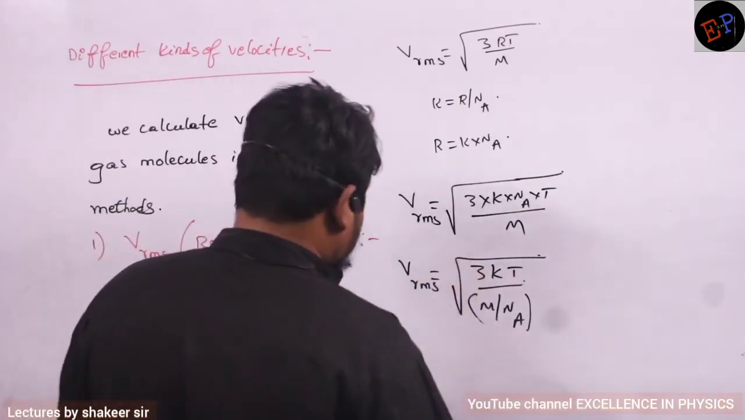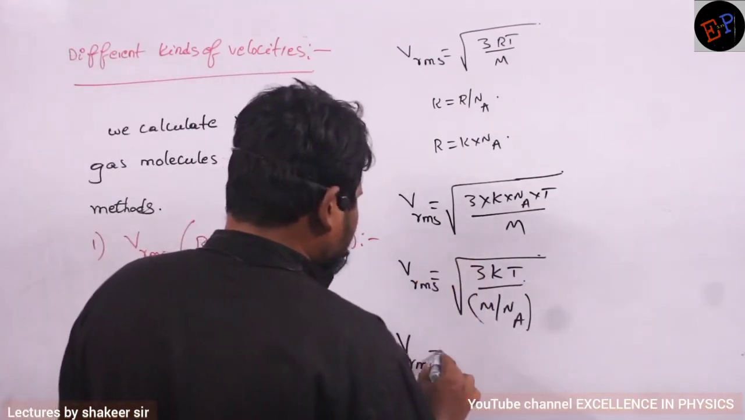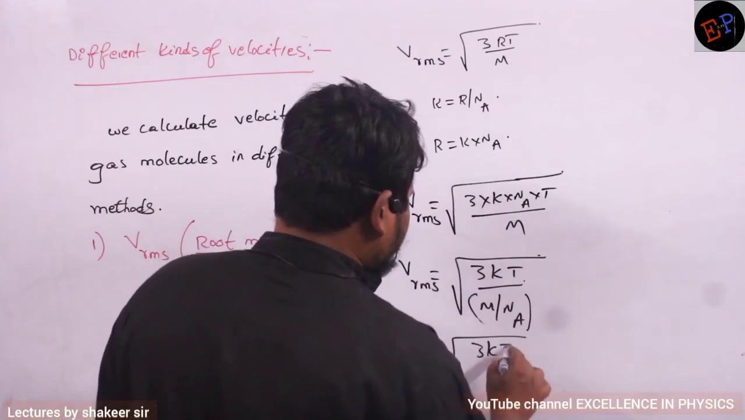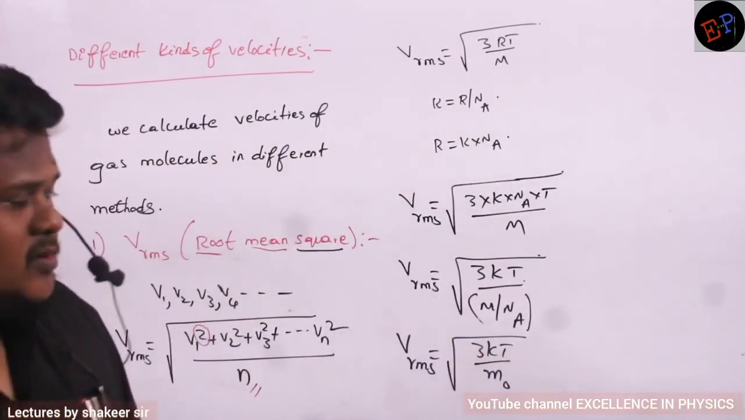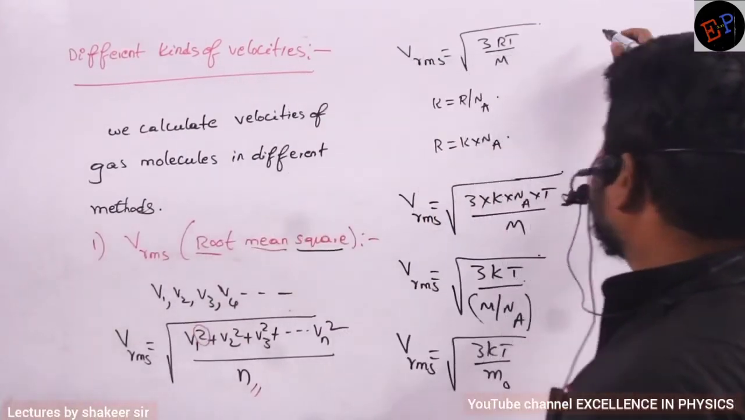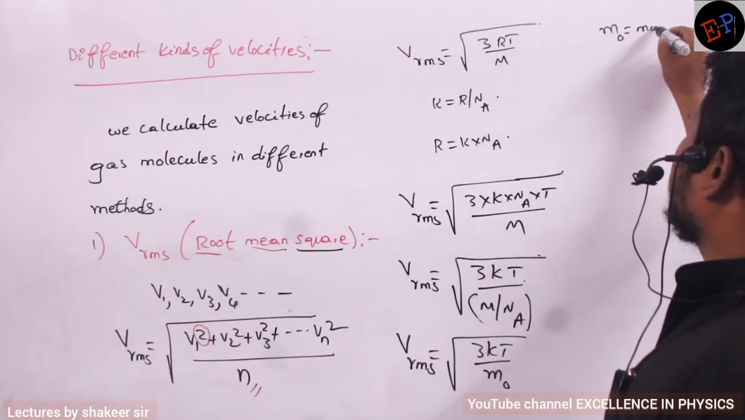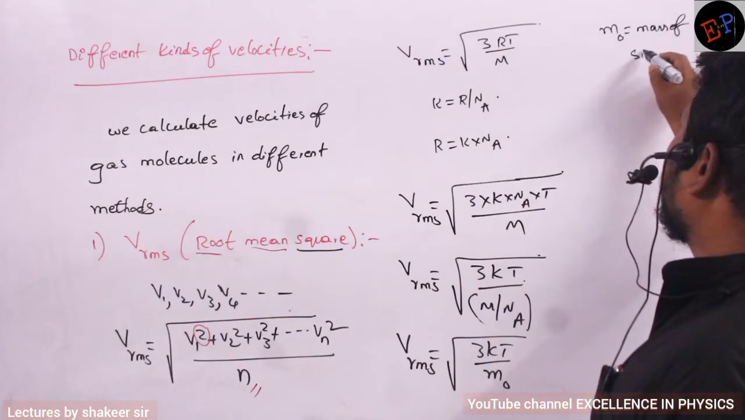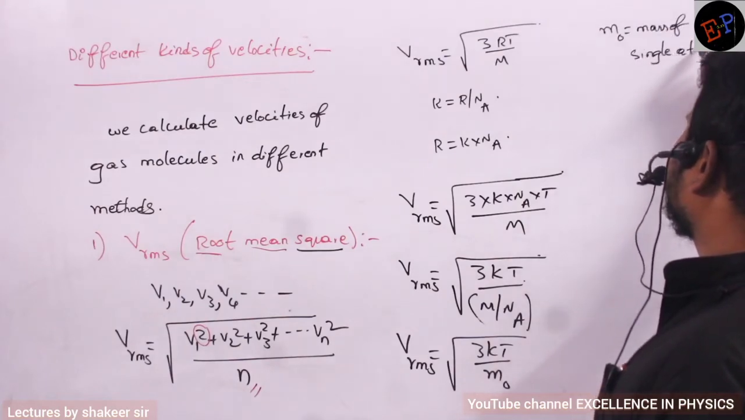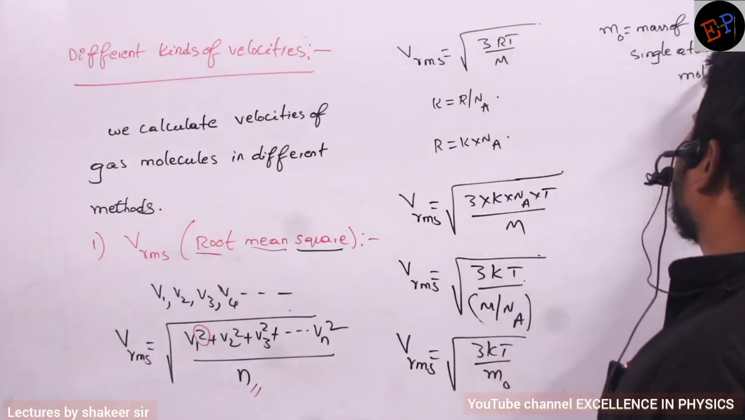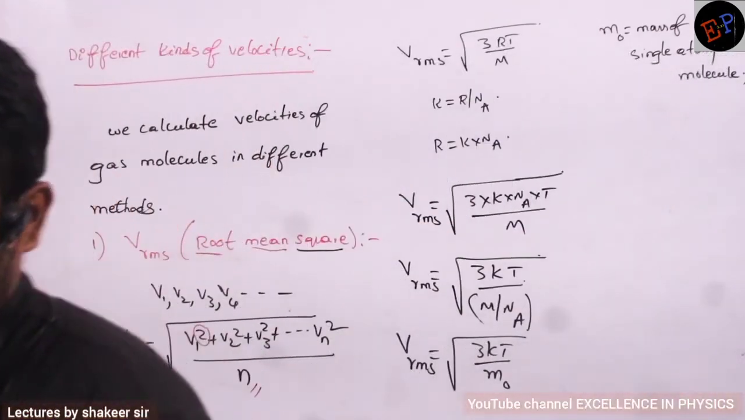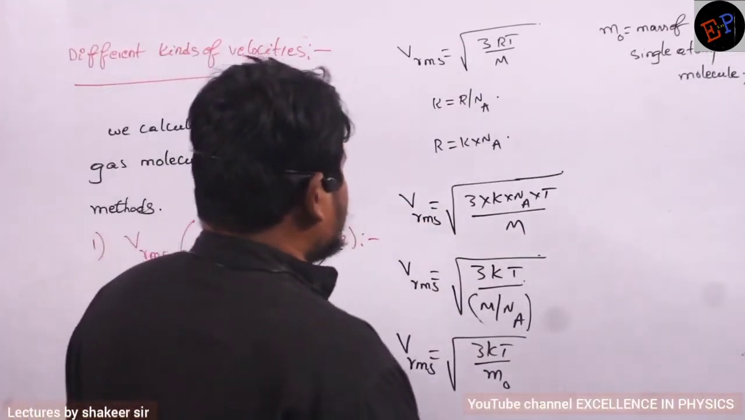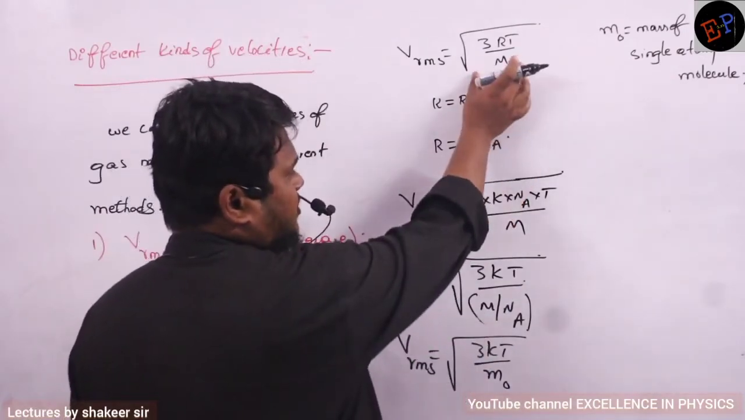Understood? So therefore, how can I write? I can write VRMS is equal to square root of 3kT divided by M naught. This is another equation. Understood? And what is meant by M naught here? M naught is nothing but the mass of a single atom or molecule. This is called M naught. Understood? Similarly, let us see one more equation. See this one. Okay.